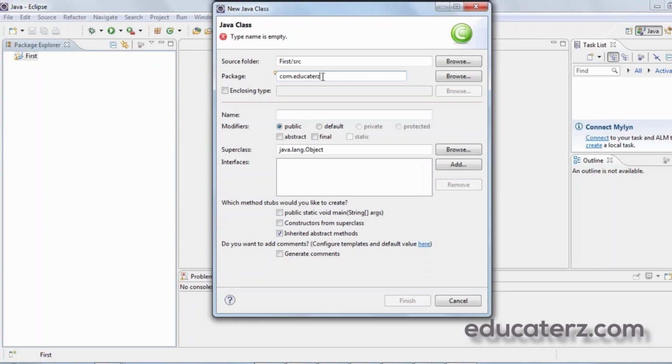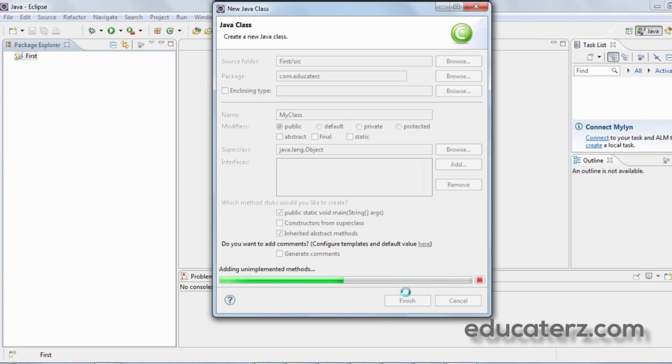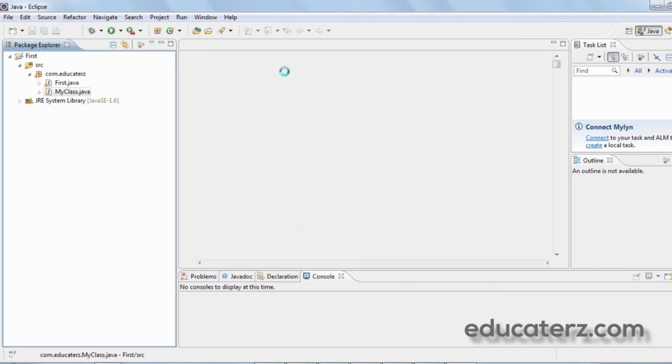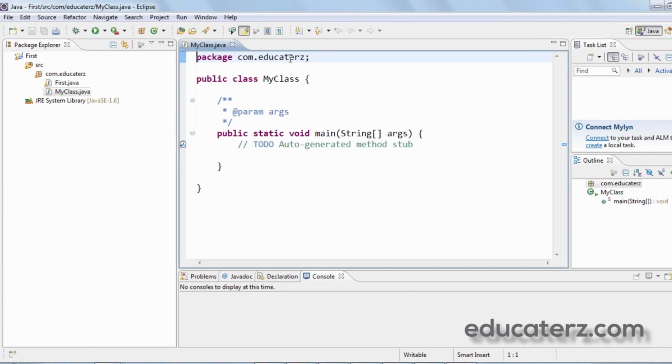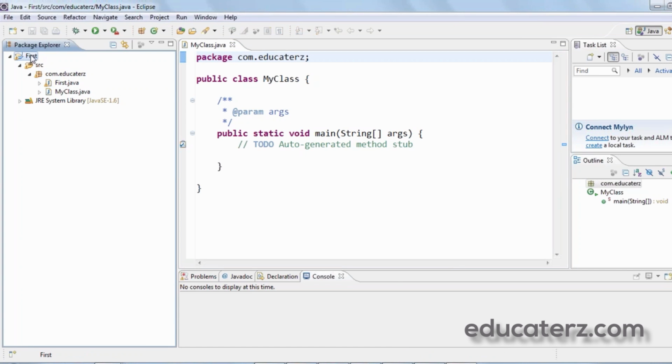Now we need to write a package name, I am assuming it is the com.educators package. A package is nothing but a collection of classes. It is always in small letters. Then give the name of the class, that is MyClass, with public static void main. You can see everything is built in, like public static void main. When you say finish, you can see a class with public static void main and with the package. On the left hand side you can see the structure of the project. In first project we have the source folder in which there is a package with your classes.